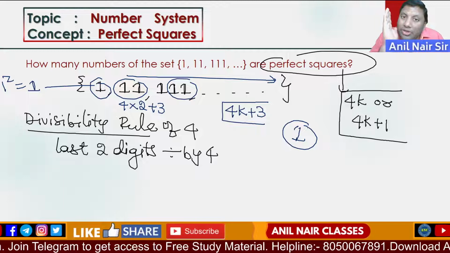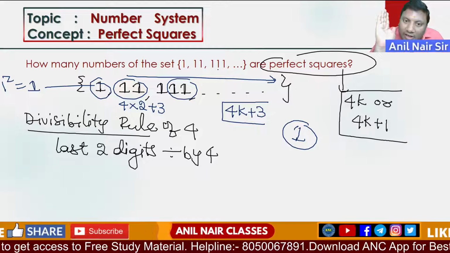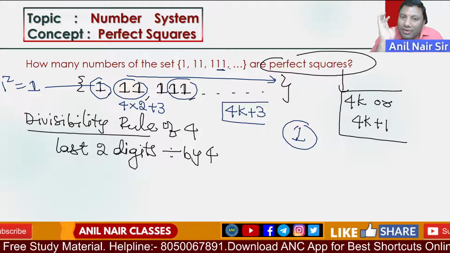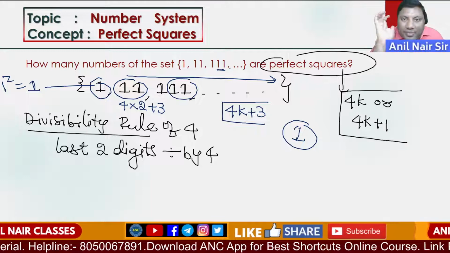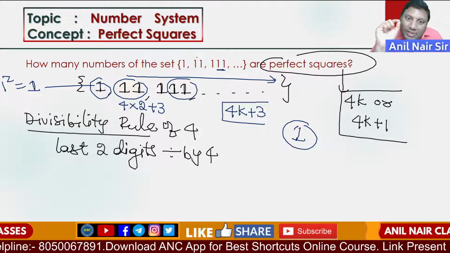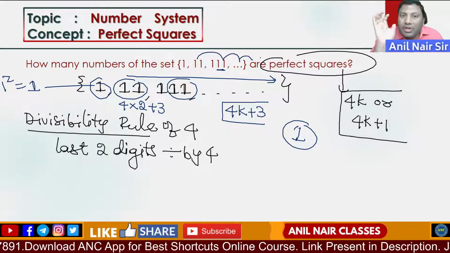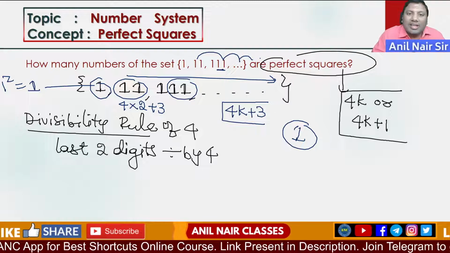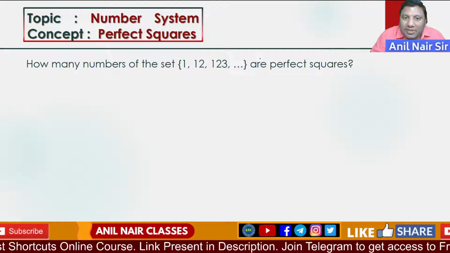11 is 4 into 2 plus 3, the 4k plus 3 form. Even in 111, the last 2 digits are 11. In 1111, the last 2 digits are 11. Everywhere, starting from the second number, the last 2 digits are always 11, so the 4k plus 3 form arises. So the answer is only one number is a perfect square, and that is the first number.